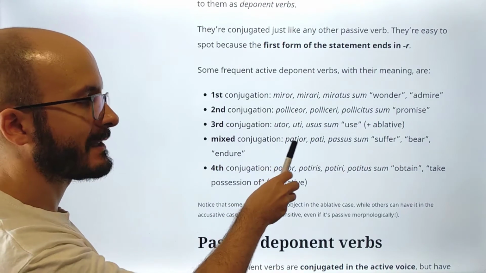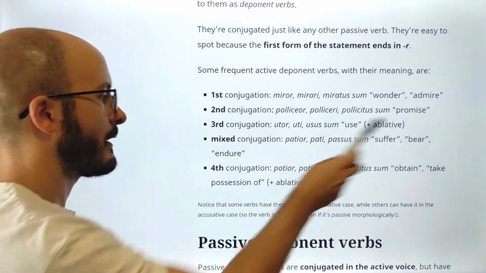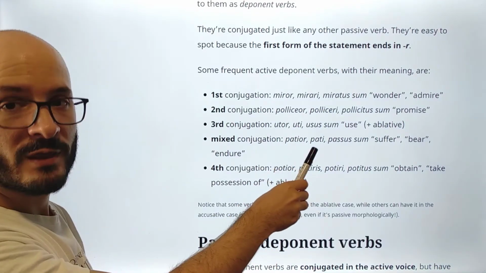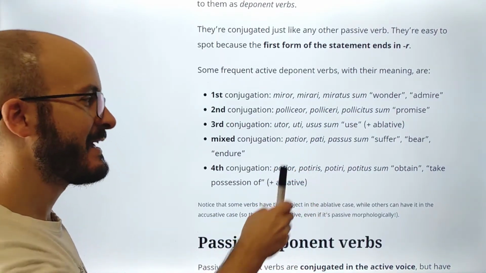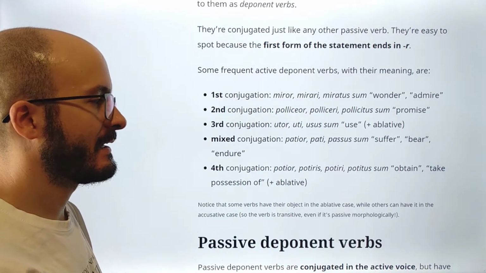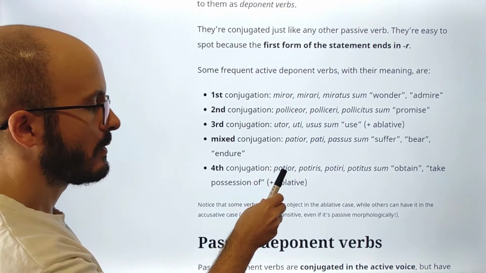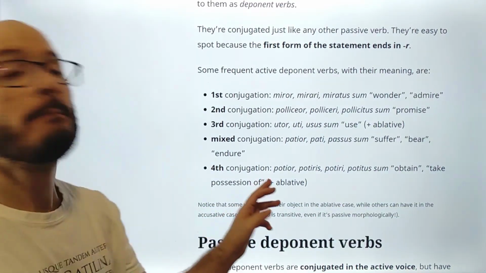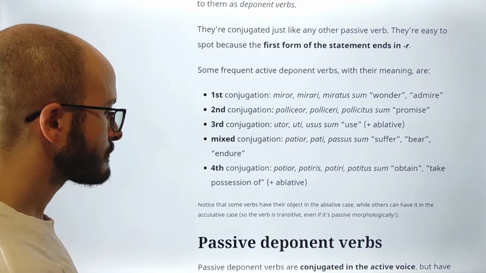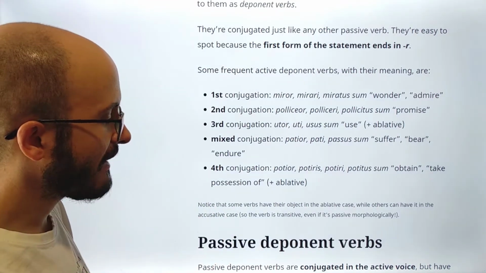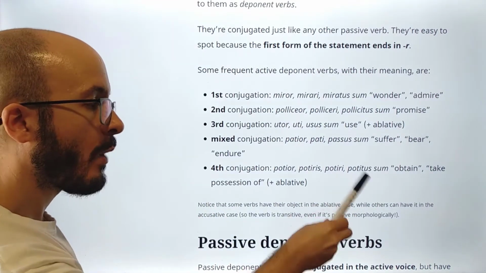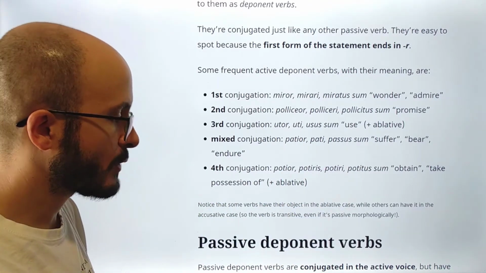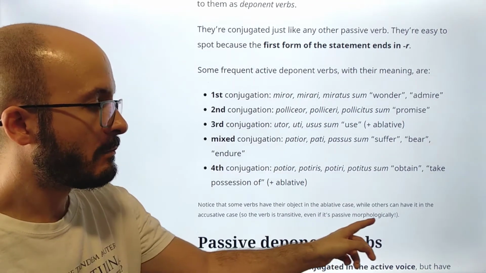Mixed conjugation, patior, so suffer, bear, endure, etc. And potior, so careful with patior, potior, okay? They look very similar, but they are different. So patior, potior, which is obtain, take possession of, plus ablative, again, okay? Notice that some verbs have their object in the ablative case, while others can have it in the accusative case. So the verb is transitive, even if it's passive morphologically.